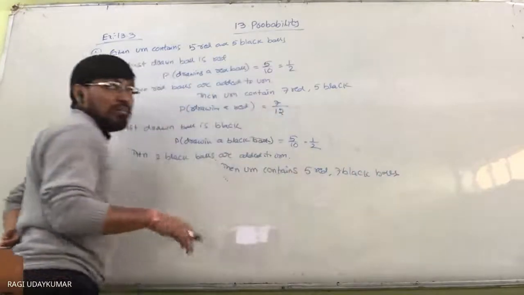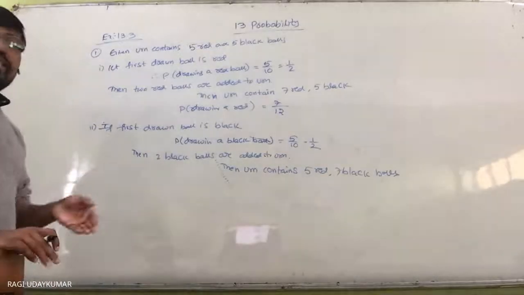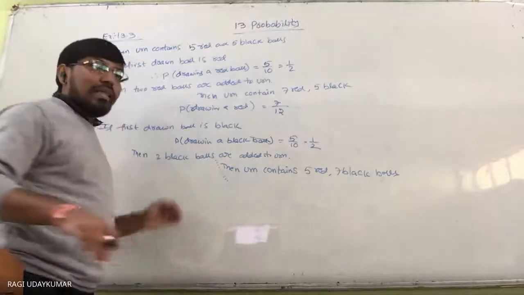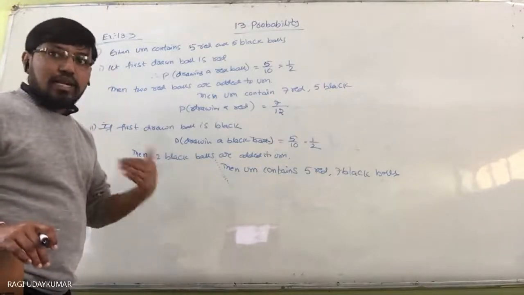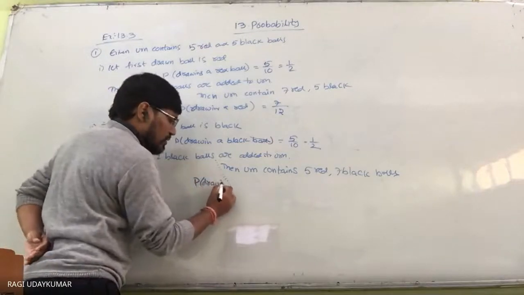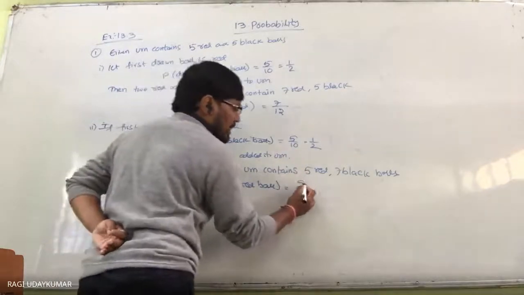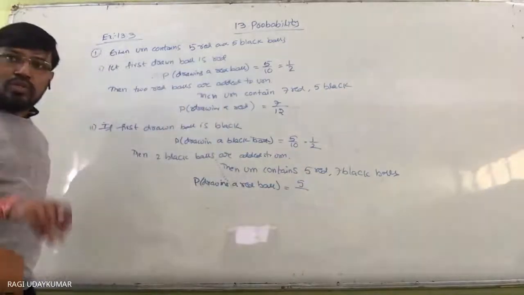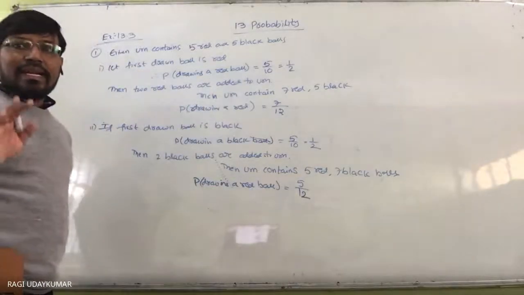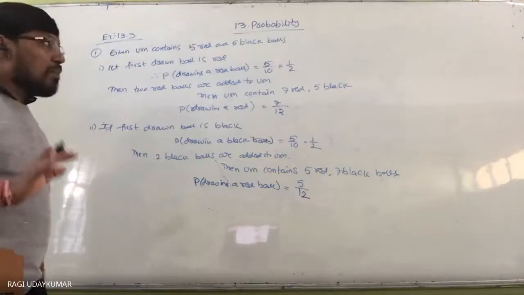Now, for the second draw, only the red ball we need to find out. Why? Because the question says the second drawn ball is red. Even if the first drawn ball may be black or red, the second drawn ball is red. So what is the probability of drawing a red ball? Here red balls are 5 out of 12.